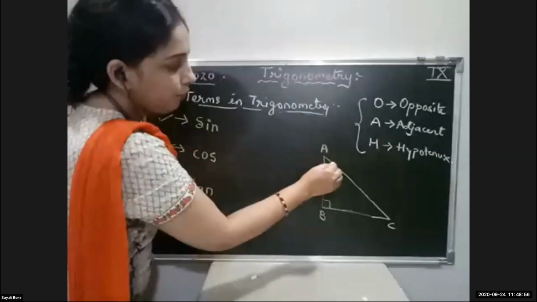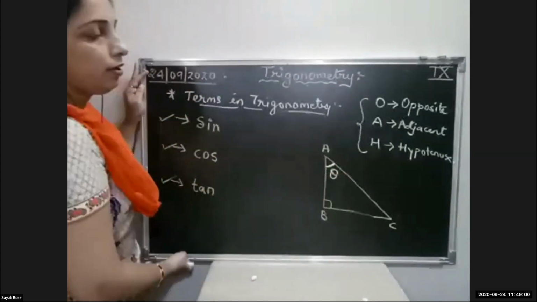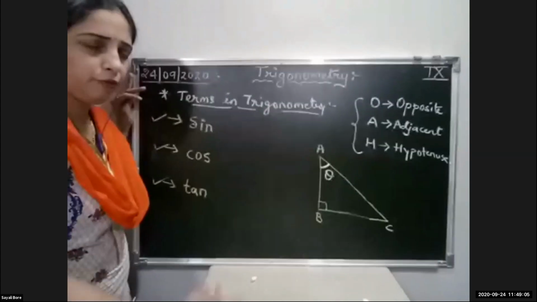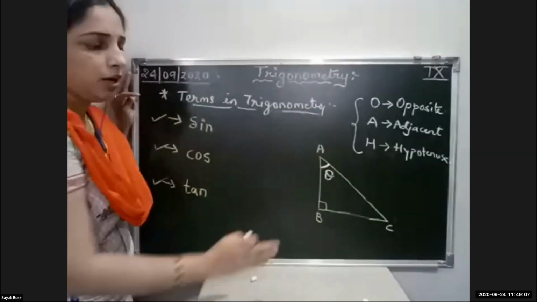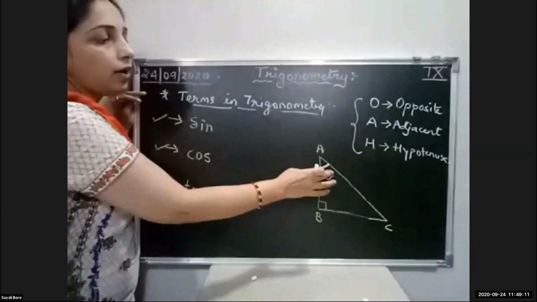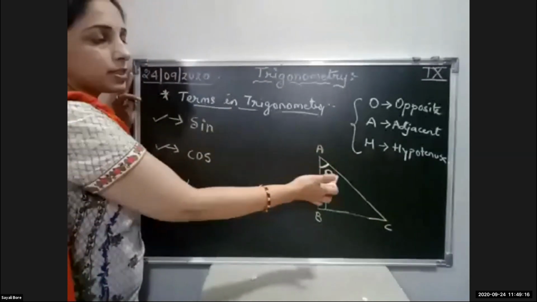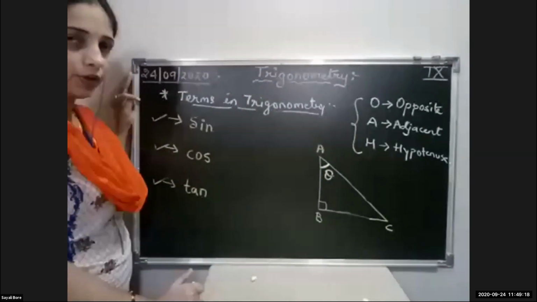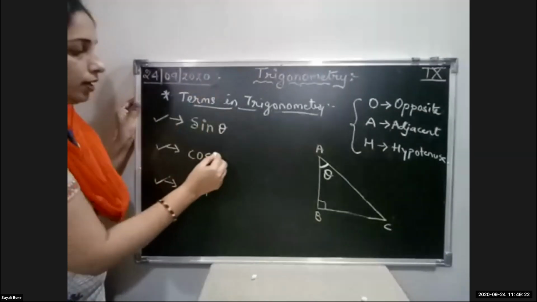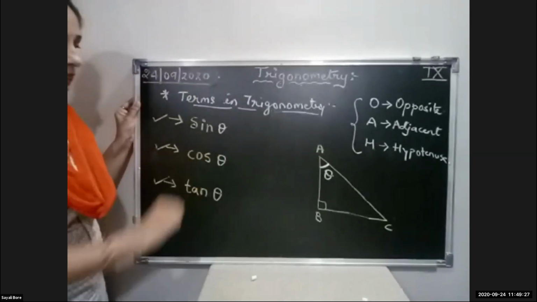Suppose I write angle A as theta. Theta means any measure, students. We don't know the measure of the angle A. We know only the measure of the angle B. Now we are going to find out the trigonometric ratios with respect to the angle theta. So here I will write sin theta, cos theta, and tan theta.